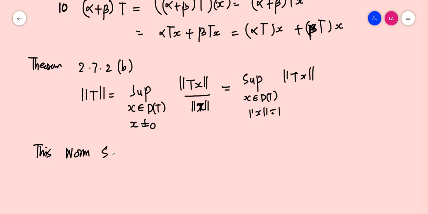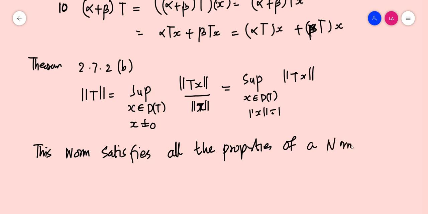satisfies all the properties of a norm. That is, norm T should be greater than or equal to 0. We have established that. And norm T is equal to 0 if and only if T is equal to 0.